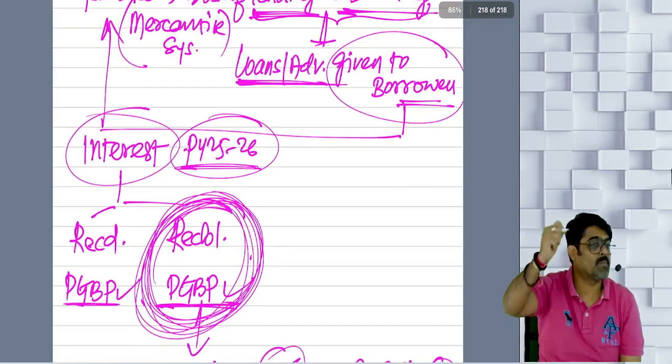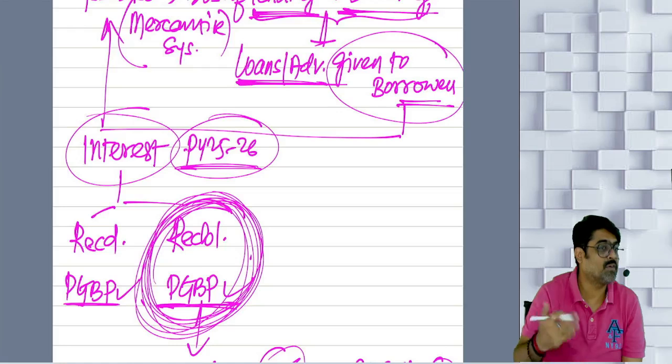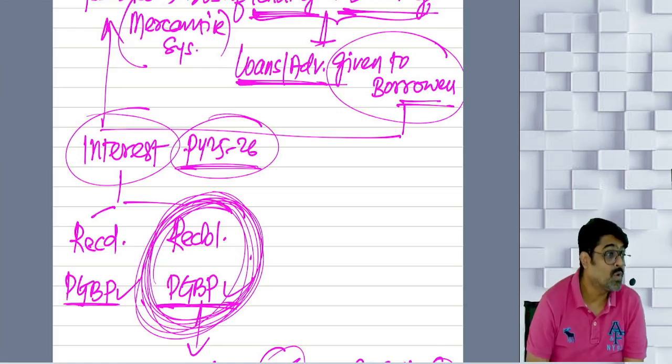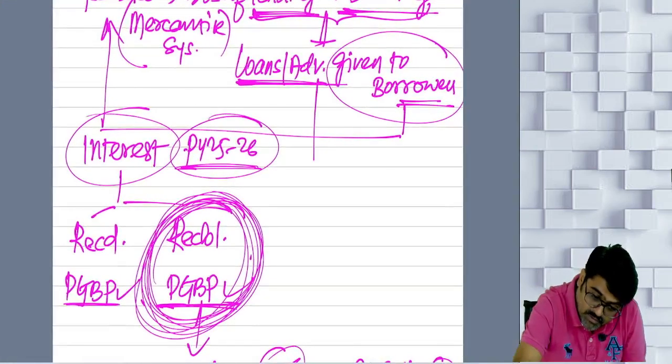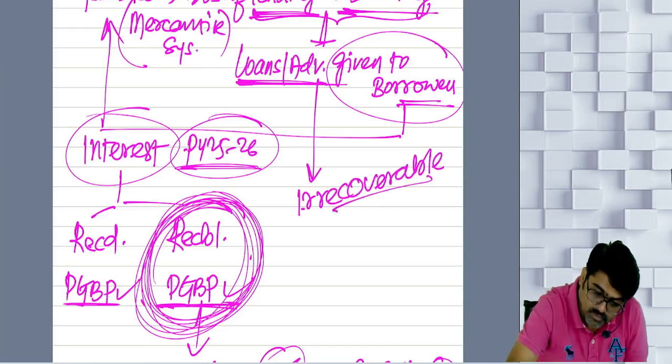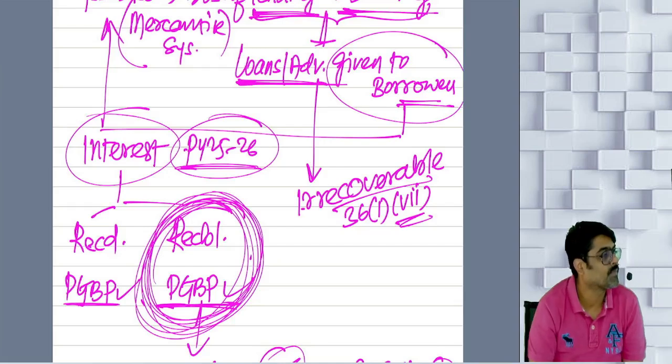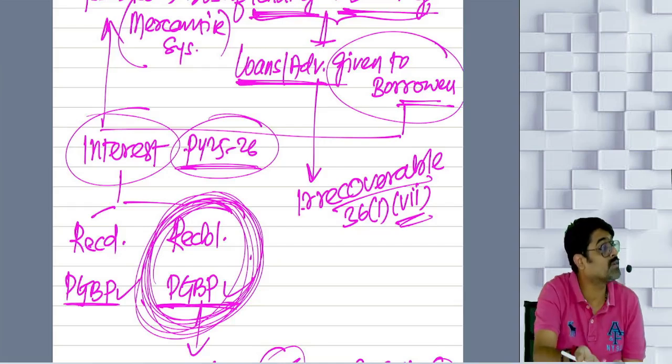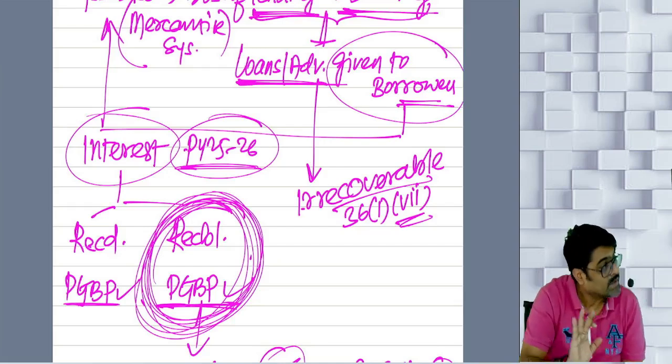So can there be a borrower who defaults in payment of loan? Principal amount only he has not paid. What if this loan or advance given to the borrower becomes irrecoverable? This will also be allowed as what? Bad debt under clause 7. Because the nature of your business is to give loans and advances.